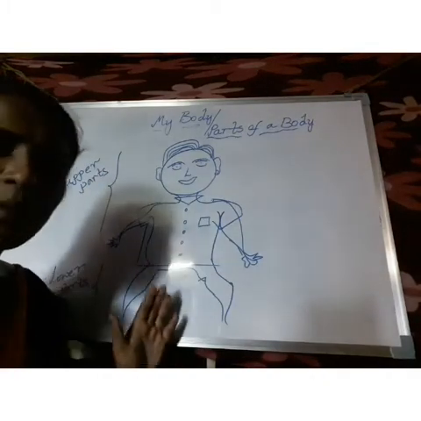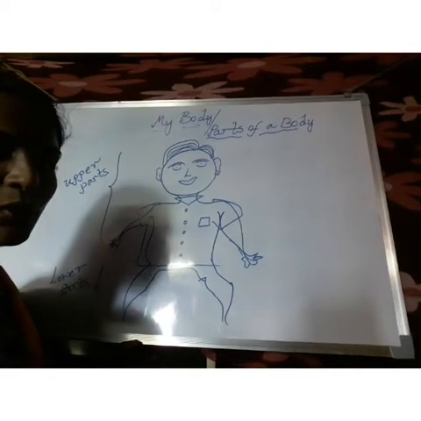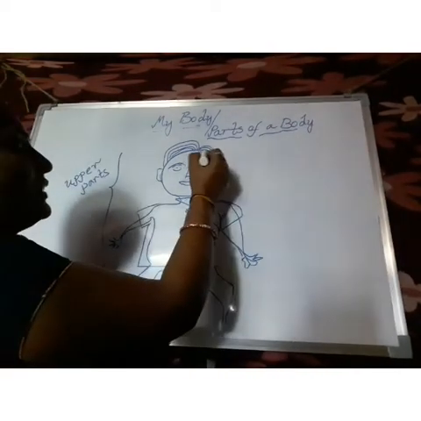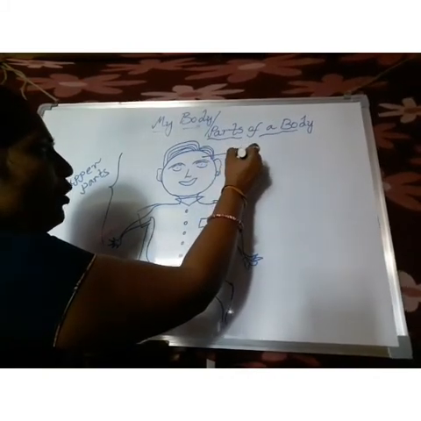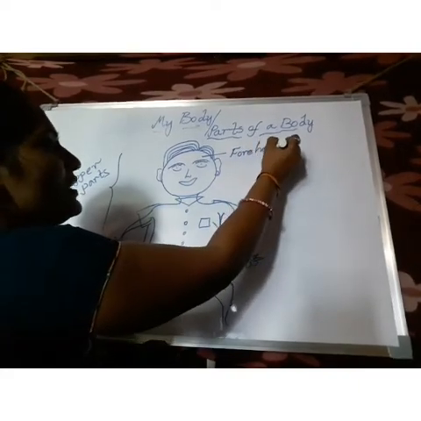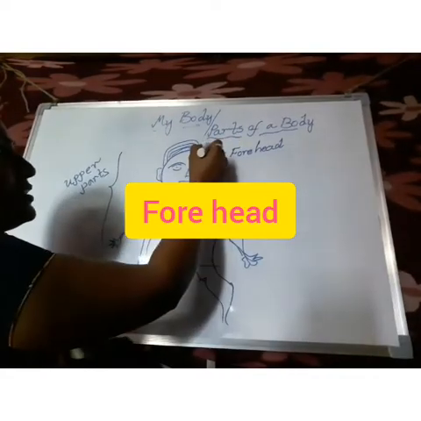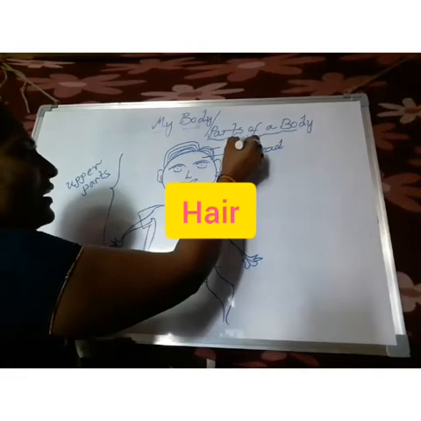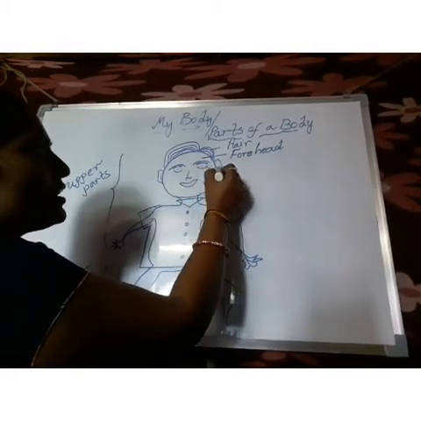See, this is the picture of a boy. Now children, I told you before what the parts are. Come on, say with me. This part we call the forehead. F-O-R-E, H-E-A-D, forehead. Coming to this part, we call it hair. H-A-I-R, hair.